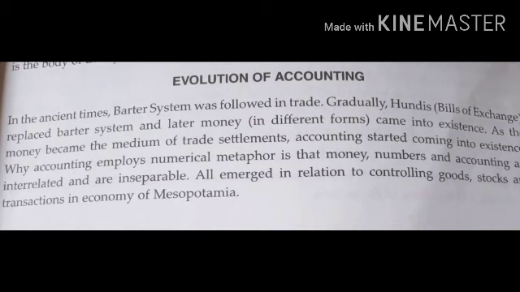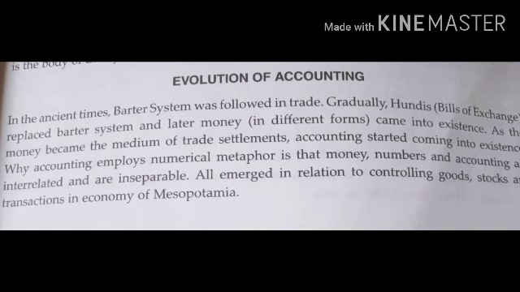Everybody knows that in ancient times the barter system was followed, that is, only goods were given in exchange. Then it came with the hundis, that is, the bills of exchange. Then hundis also got replaced with money in different forms.